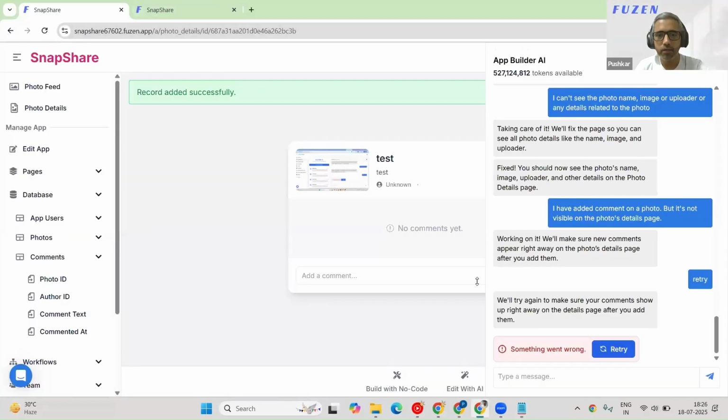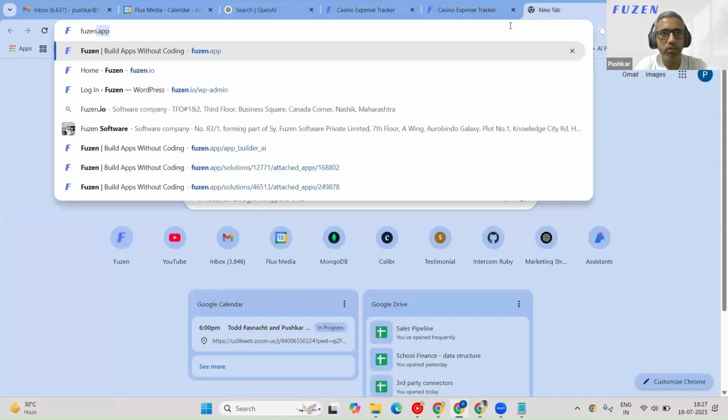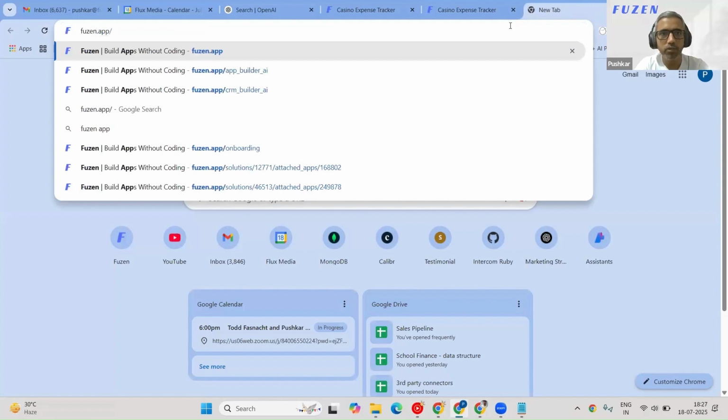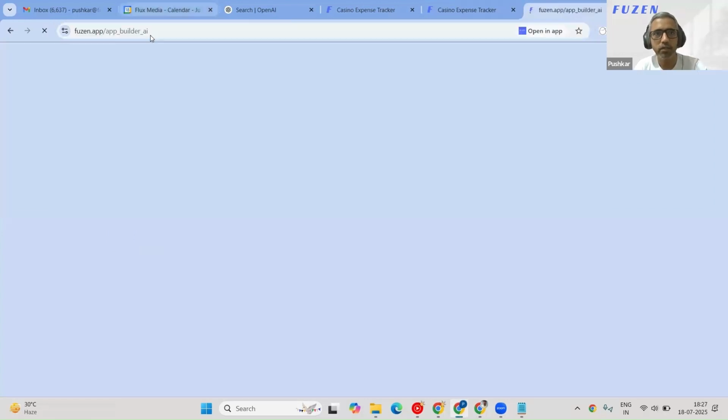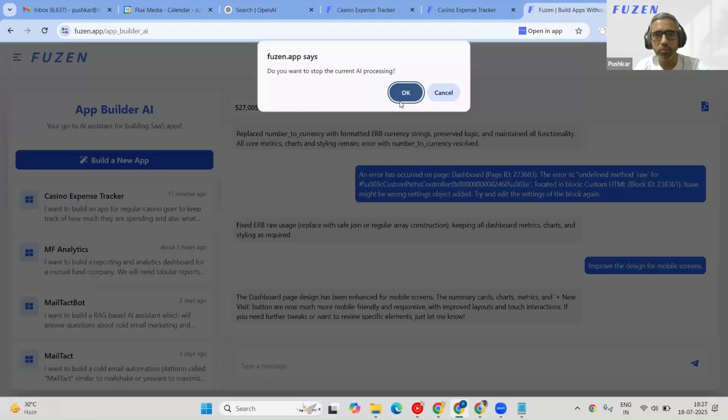Okay, so coming back, I'll just go to my dashboard, or I can just directly go to this. This is the link, App Builder AI. This is the link for our app builder. Let's go there and we'll try to build a new app.